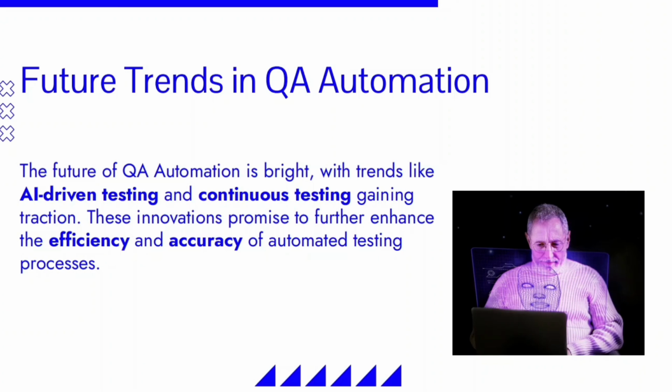Further, it will improve the efficiency and accuracy of automation testing processes. Also right now, through AI you can write test cases, and you can tune the test cases quite well. You can do research oriented tasks, and you can make brainstorming strategies through AI. So these kinds of future trends will be heated in QA in the further future.